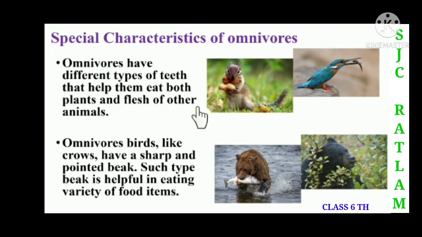Now here we can see omnivorous birds like crows. They have a sharp and pointed beak. Now children, here you can see that the crow has a sharp and pointed beak. Because of that it is able to eat the flesh of dead animals. Such a beak is helpful in eating a variety of food items. Because of this beak they are able to eat a variety of food items.